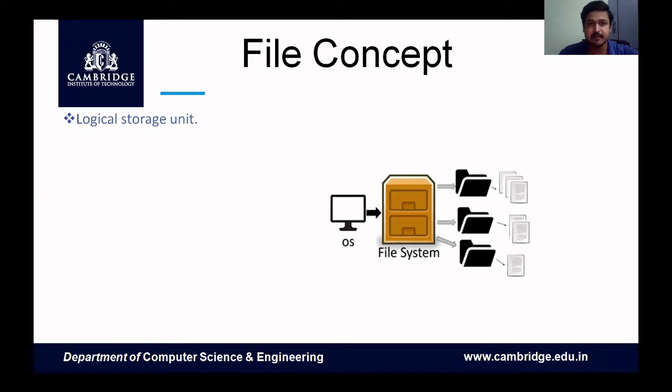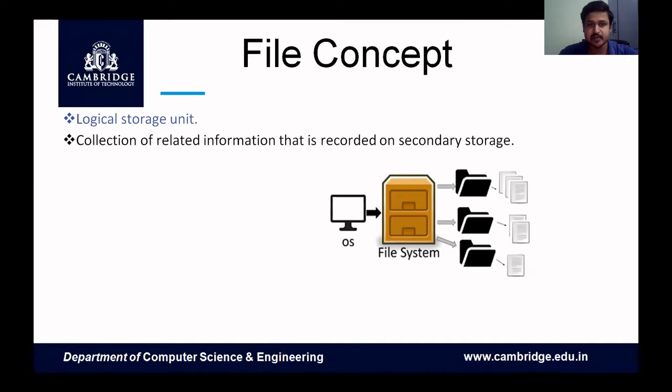So basically, we can say a file is a large collection of data. It is a logical storage unit. It can be a collection of related and unrelated data, meaning it can be a combination of any number of other data. It might be a text file, image file, video file, anything. So that is the second part of the definition I've given there.